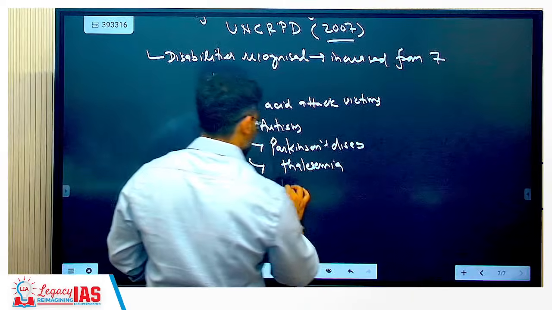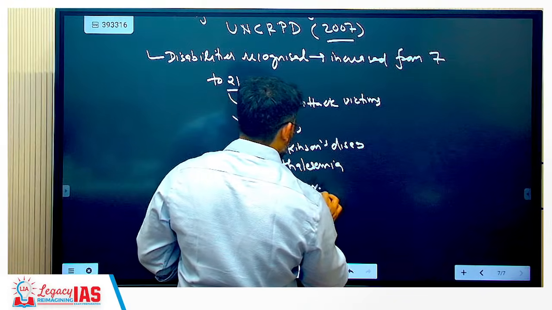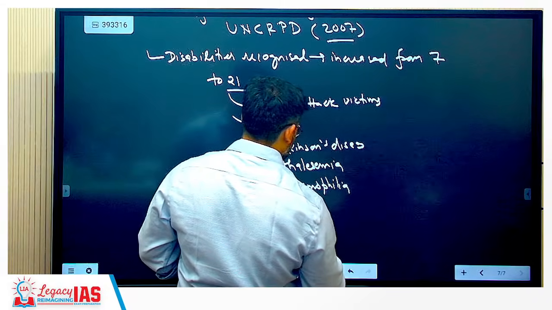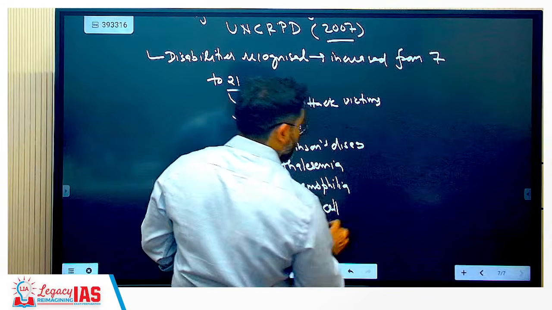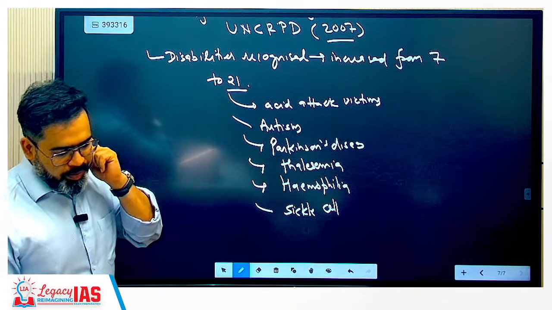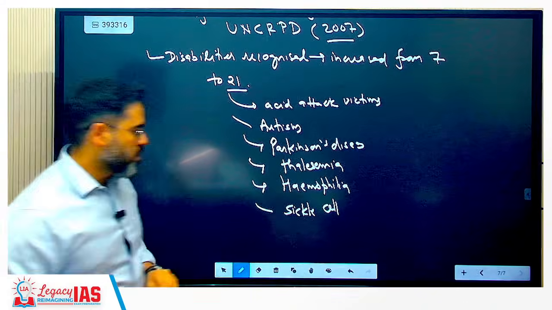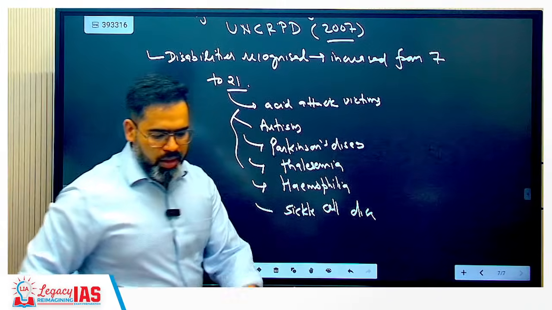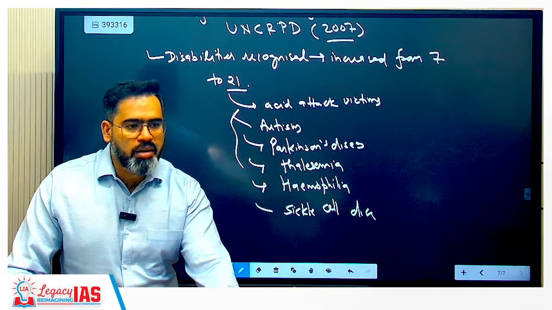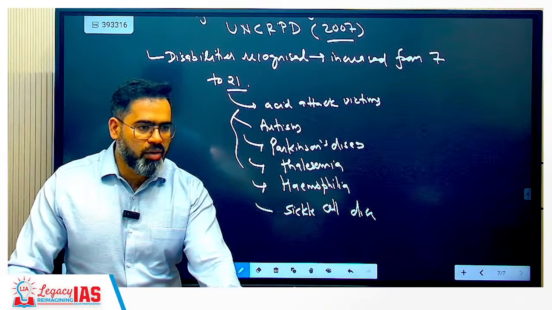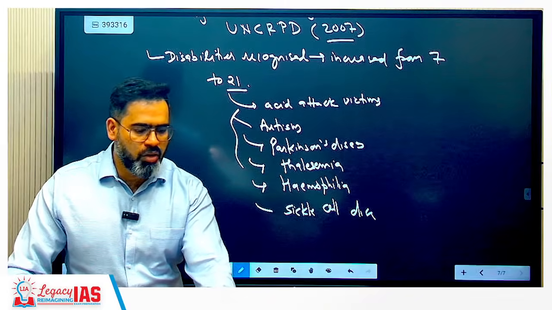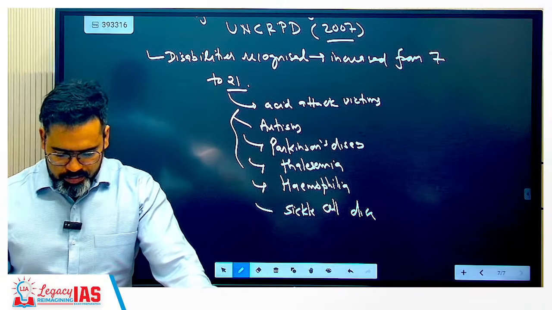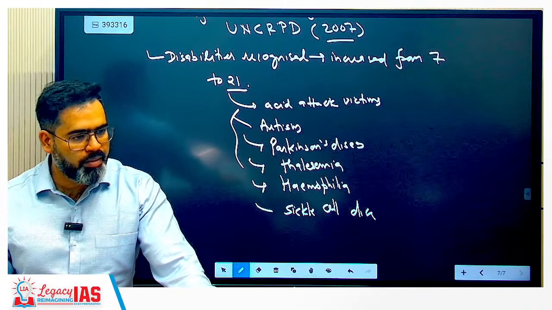Hemophilia. Sickle cell disease is also not there earlier. So for example, neurological and blood related diseases have been added now. Earlier they were not part of this. Clear?